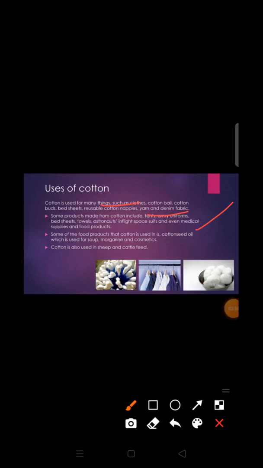Cotton is blended with other fibers also to make artificial fibers like rayon and polyester. It is also mixed with terylene to form a mixed fiber which is known as terrycot. Okay, and some of the food products that cotton is used in include cotton seed oil, which is used for soap, margarine, and cosmetics. Cotton is also used in sheep and cattle feed. It is also used in surgeries also. So there are so many uses of cotton.